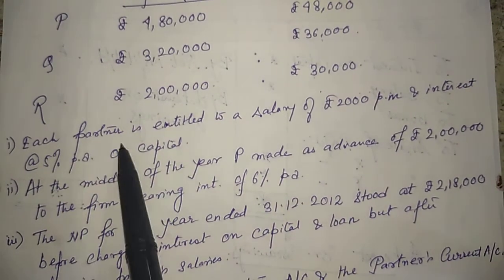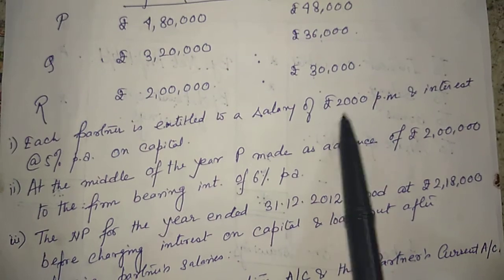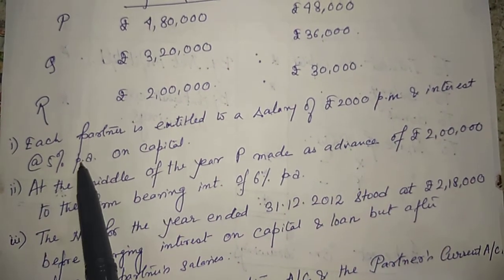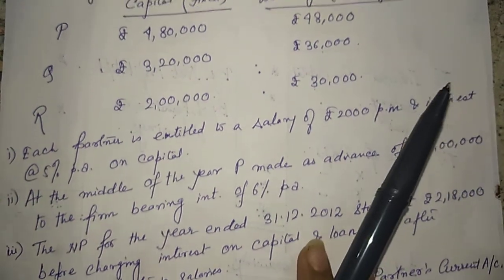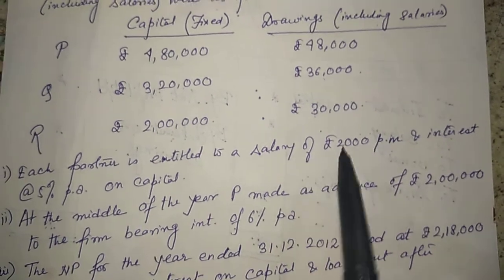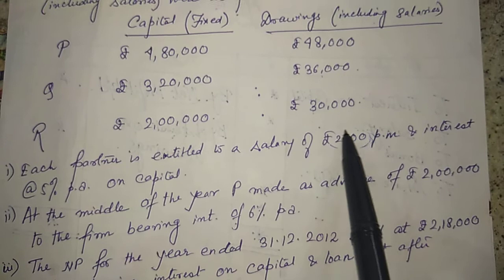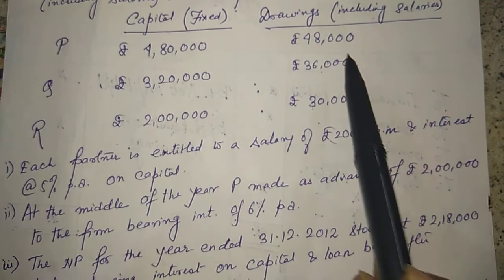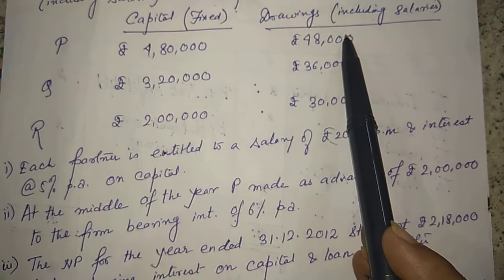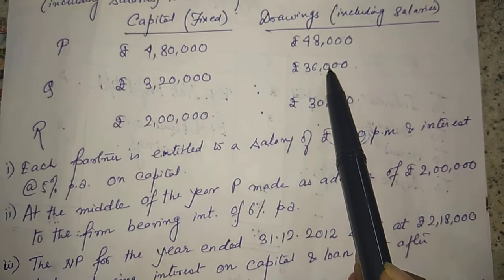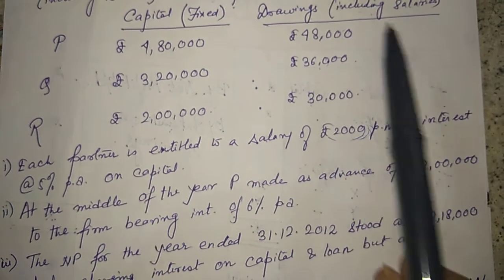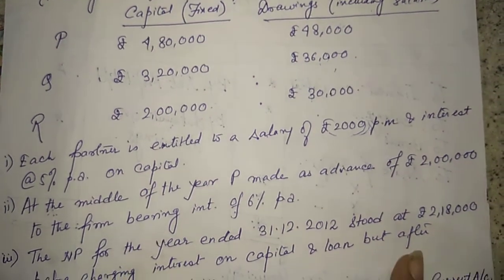What's written? Each partner is entitled to a salary of rupees 2,000 per month and interest at the rate of 5% on capital. Achha. If each partner is entitled to a salary of 2,000 per month, then annual salary would be 2,000 into 12, that is 24,000. So here 24,000 is salary, 24,000 salary, 24,000 salary. Remaining is my drawings.